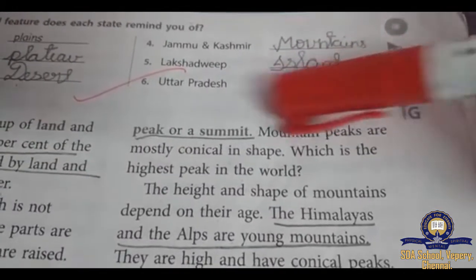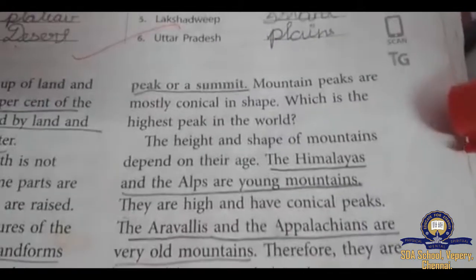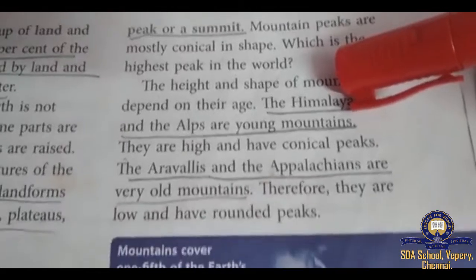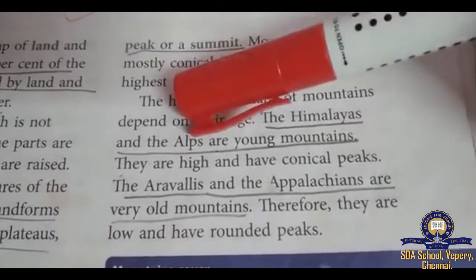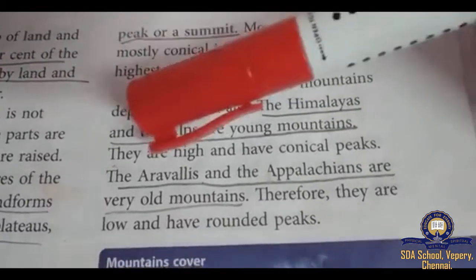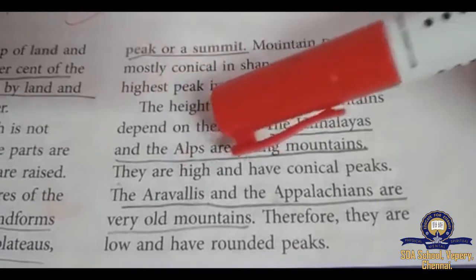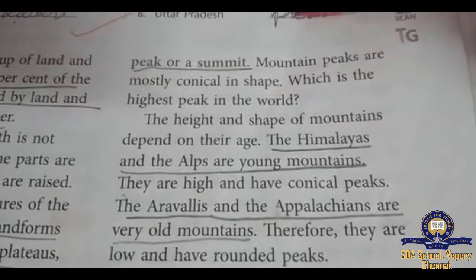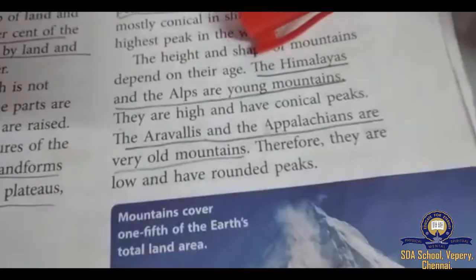Mountain peaks are mostly conical in shape, that we have learned, right? And we also have young mountains and old mountains. Himalayas and Alps are young mountains. They have formed recently, and they are high and have conical shape. Conical shape means the top part of the mountain is called conical shape.